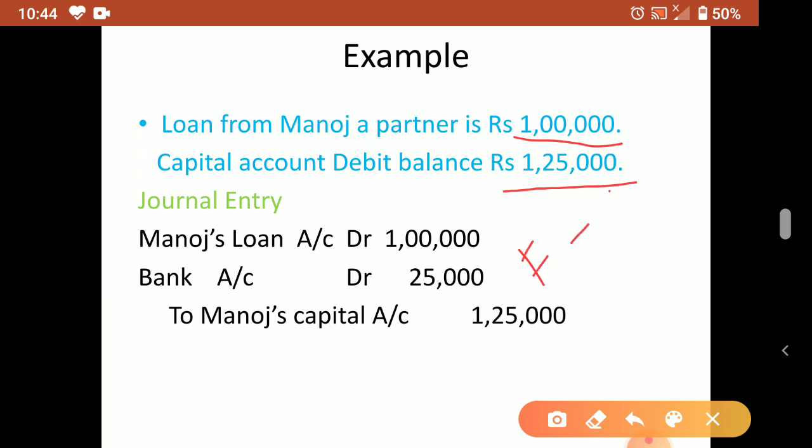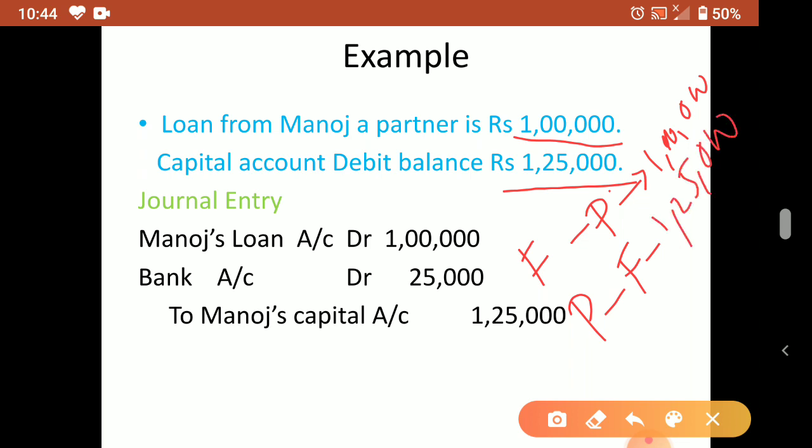The firm has to pay Manoj, the partner, how much? 1 lakh. But he has to give us how much? The partner has to pay the firm how much? 1,25,000. So what will we do? We will ask for the extra 25,000 from him. That will be adjusted. So how will we pass the journal entry for that?